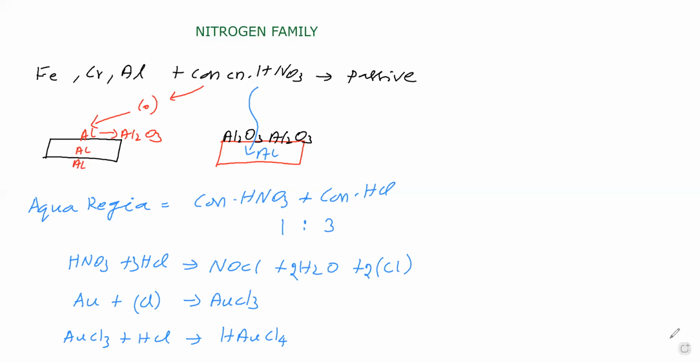Next we will see the brown ring test. In the brown ring test, we are using concentrated nitric acid. Next we will go for uses of nitric acid. This nitric acid is used for manufacturing fertilizers, ammonium nitrate. Then it is used for preparing explosives, nitroglycerin, trinitrotoluene. Then it is used for etching of metals.